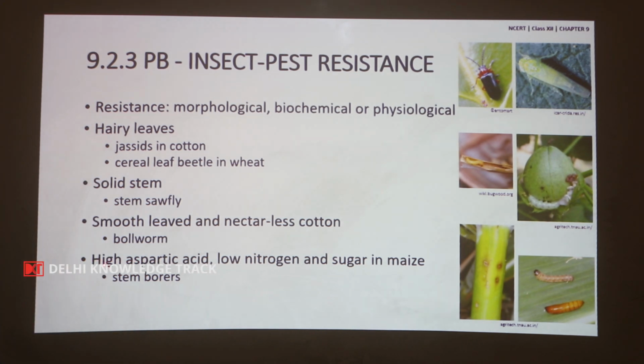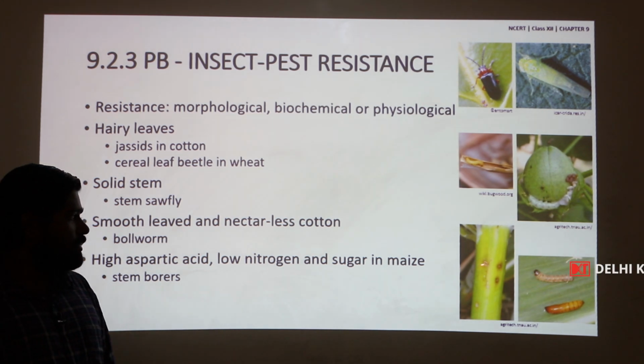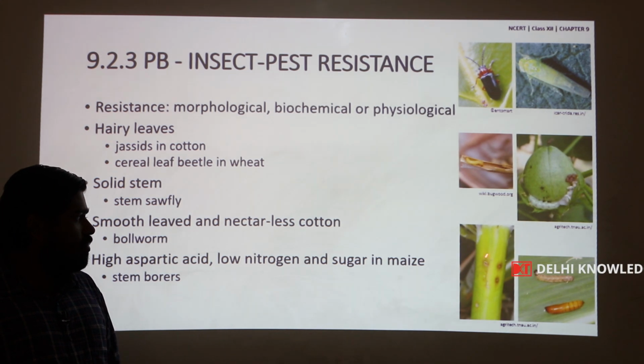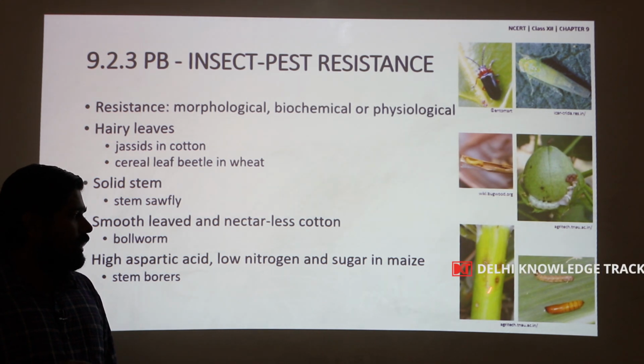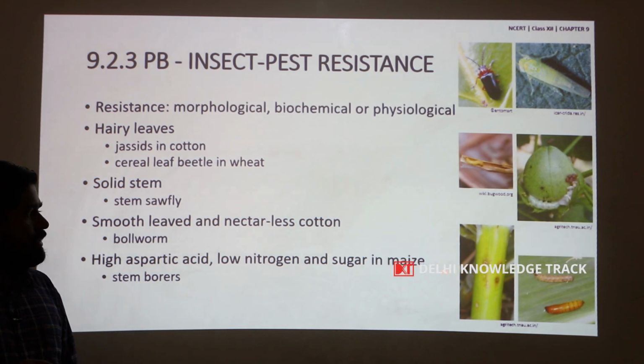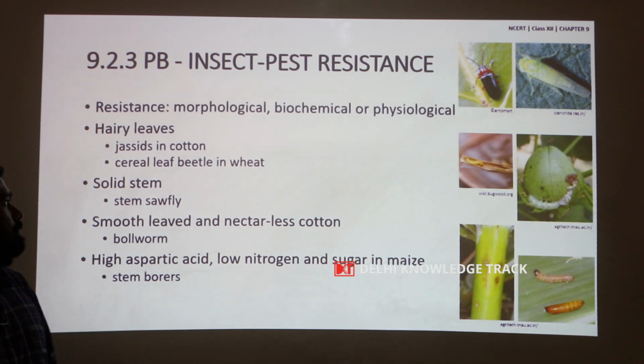And high aspartic acid, low nitrogen and sugar in maize is resistant to stem borer. This is the larval form of a stem borer, which bores holes in the stem of the maize, damaging the leaves and the stem.